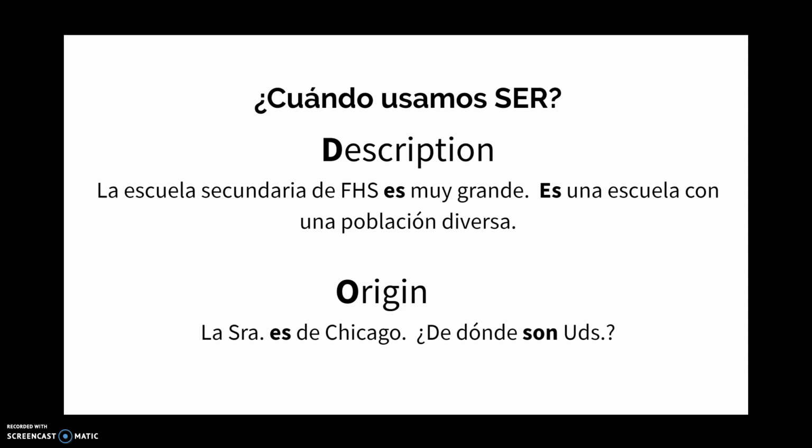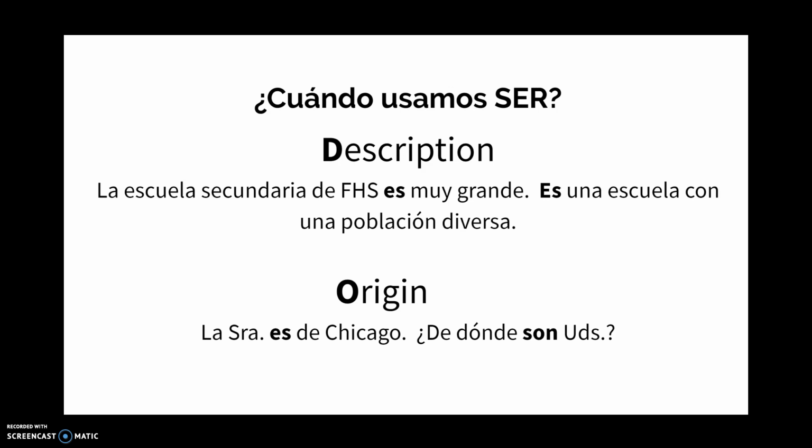If we were really going to describe FHS in detail, these are not necessarily the things we would say, but we have la escuela secundaria de FHS es muy grande. Es una escuela con una población diversa. So I would advise that you write down both the Spanish and, if it's going to help you to remember, the English translations. So we have Framingham High is very big. It is a school with a diverse population. And of course, if we wanted to get into more detail, we could, but description is fairly general, but still tells us a little bit about FHS.